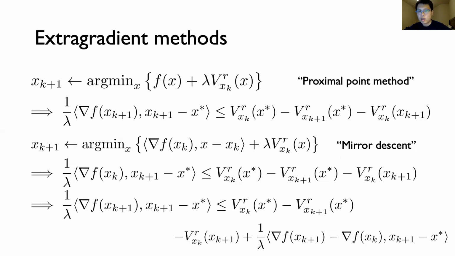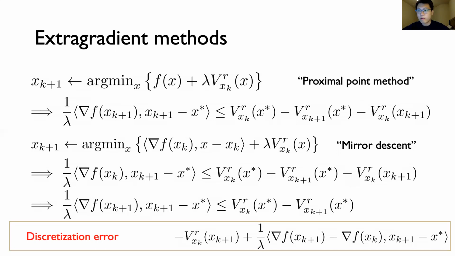However, in order to convert this guarantee into function error, we'd really like the gradient of the next iterate, xk plus 1. So to remedy this, we just add the difference between the gradient inner products to both sides. So this extra term that pops up can basically be thought of as a discretization error. And ultimately controlling this error will lead to a trade-off on the step size lambda that we take. If we make lambda larger, again, we'll get a slower convergence rate, but the discretization error that we showed here will also become smaller, which is good.